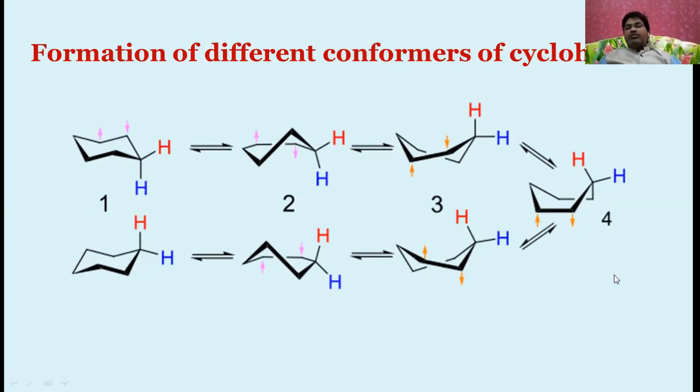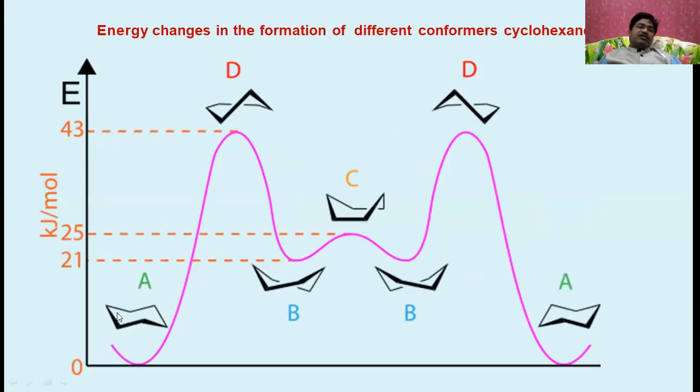Now, how will the energy change during the flipping of these conformers? Let us see. This is the chair form, the more stable form, and it is lower in energy than the skew form. When it is flipped to the skew form, it again changes to the boat form. The boat form is more stable than the skew form. By twisting you will get the twist boat form, which is less stable than the boat form.